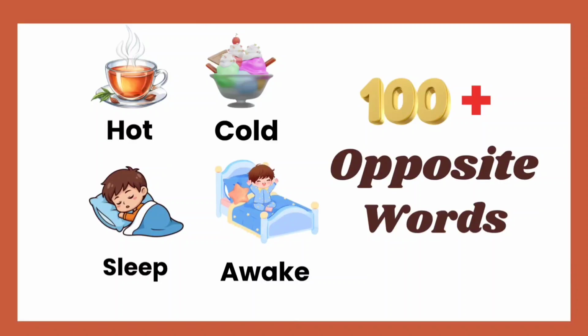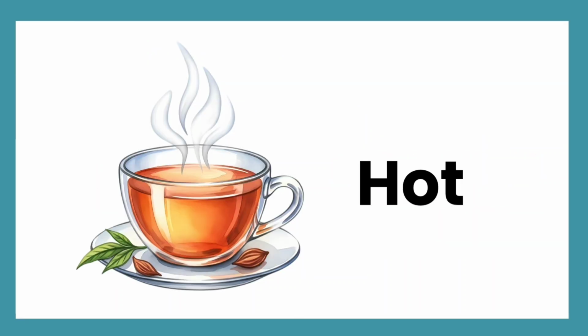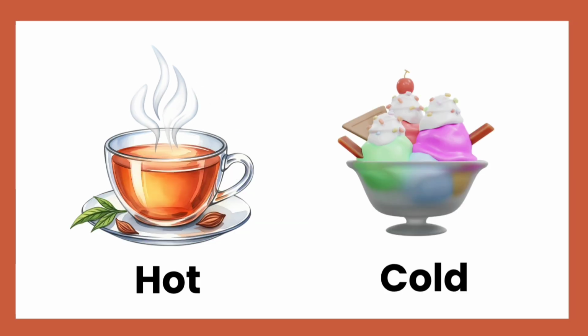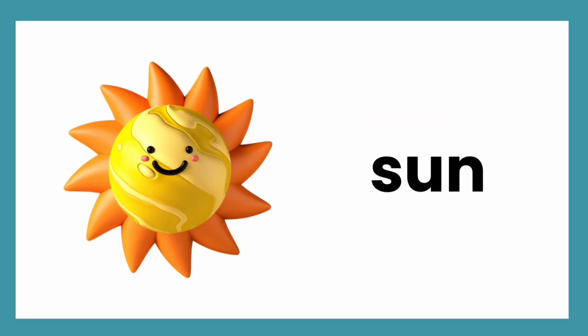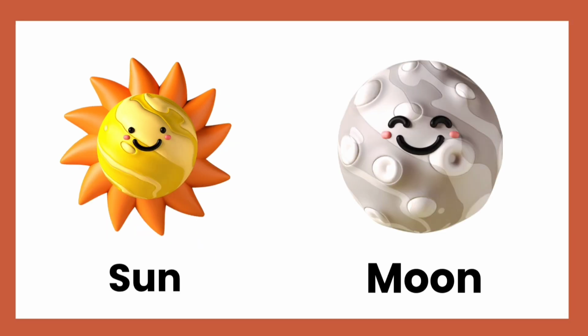Hello kids, today we learn opposite words. Let's start. Hot. What is the opposite of hot? Cold. Hot, cold. Sun. What is the opposite of sun? Moon. Sun, moon.